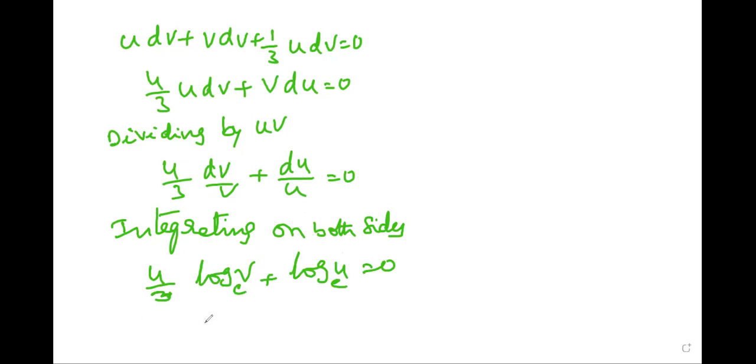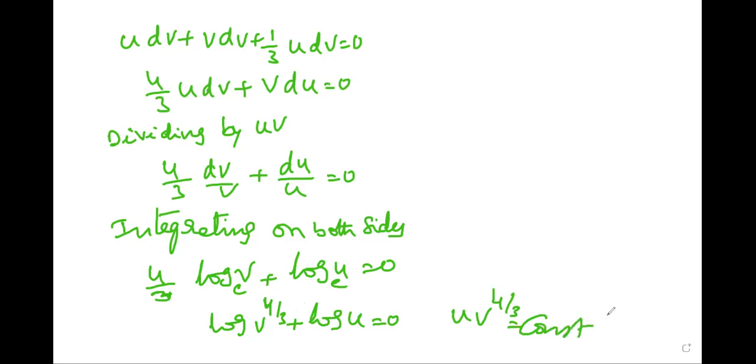That means log V power 4 by 3 plus log u is equal to 0. Then u V power 4 by 3 is equal to constant.